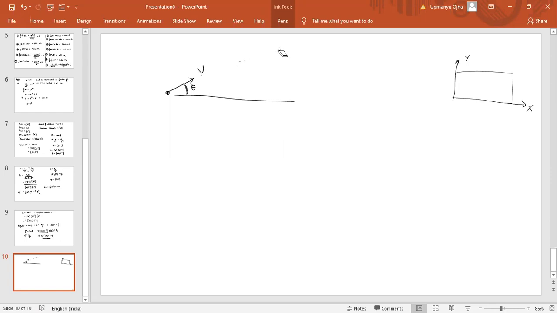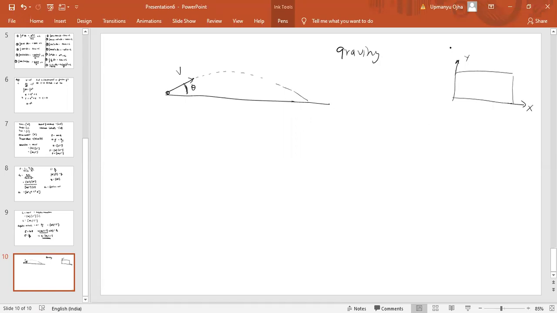Because of this gravity, the particle will move along the projectile path. Okay, fine. So this is known as the projectile path. Why is this path a projectile path? Because of the gravity which is present. The gravity will try to pull the object downward. Because of that, the particle will follow this path. That is known as the projectile path.